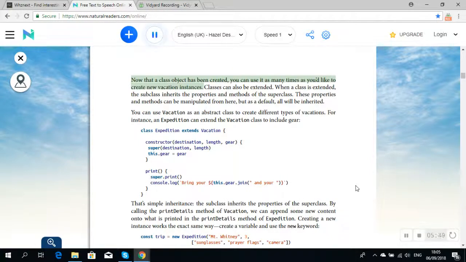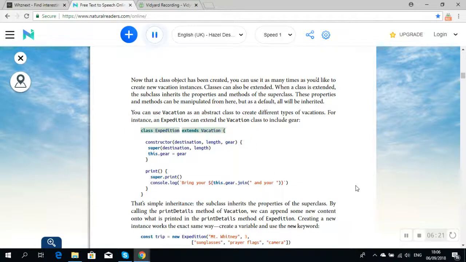Now that a class object has been created, you can use it as many times as you'd like to create new vacation instances. Classes can also be extended. When a class is extended, the subclass inherits the properties and methods of the superclass. These properties and methods can be manipulated from here, but as a default, all will be inherited. You can use Vacation as an abstract class to create different types of vacations. For instance, an Expedition can extend the Vacation class to include gear.